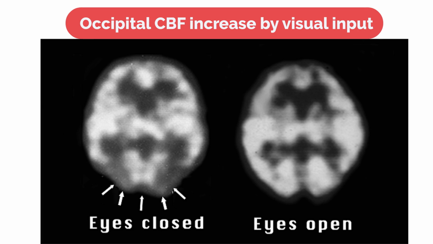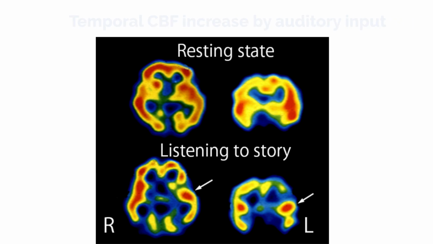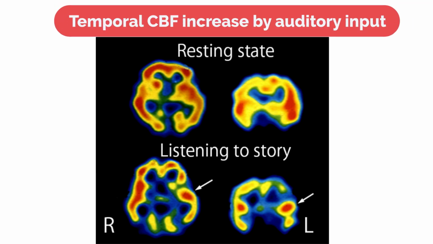These are changes in cerebral blood flow due to visual stimulation. With closed eyes, compared to open eyes, blood flow in the occipital lobe is extensively reduced due to reduced visual input. These are changes in cerebral blood flow due to auditory stimulation. Listening to a story shows an increase in blood flow, especially in the auditory cortex of the left temporal lobe.